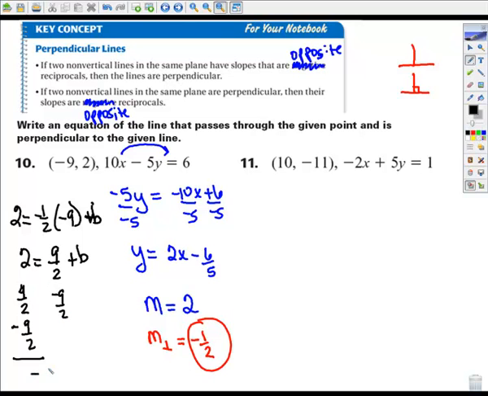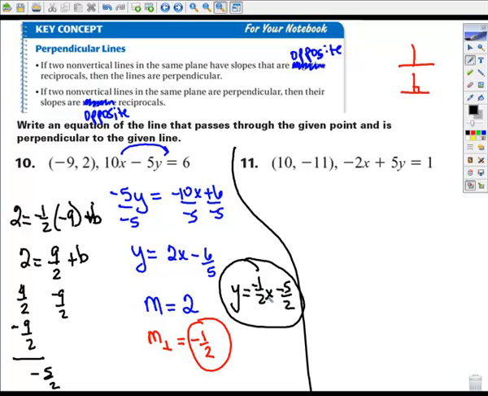So that gives me a -5/2. If you want to call it -2.5, that's okay. But ultimately, the equation is y equals -1/2x minus 5/2, or like I said, minus 2.5. This line is perpendicular to this line right here.